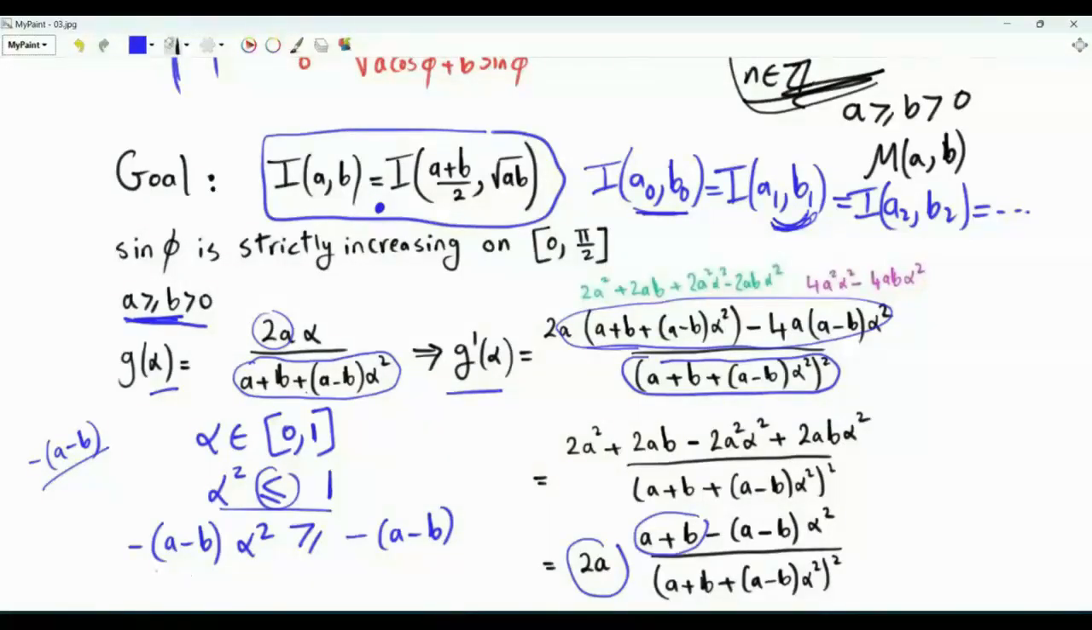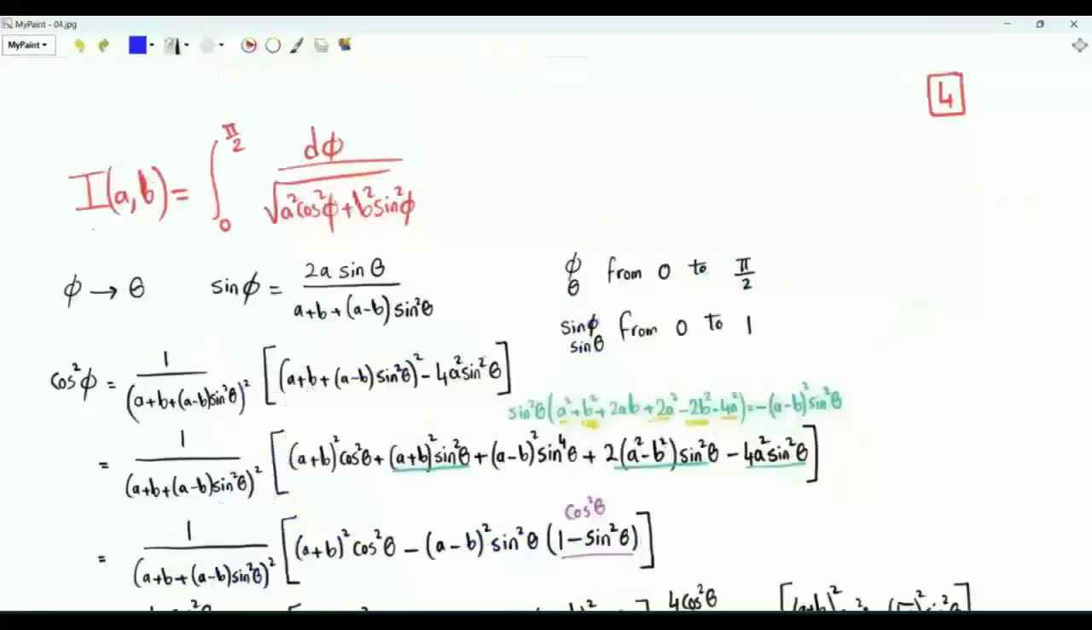Add a plus b to both sides. We get (a plus b) minus (a minus b) times alpha squared is greater than or equal to (a plus b) minus (a minus b). This is 2b, which is strictly positive. This means that the first derivative is strictly positive, and this is a strictly increasing function on the closed interval from 0 to 1.